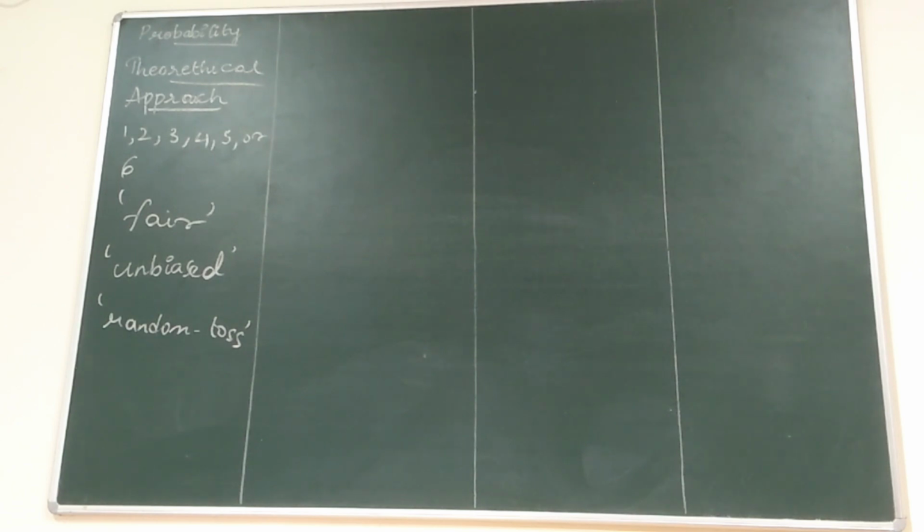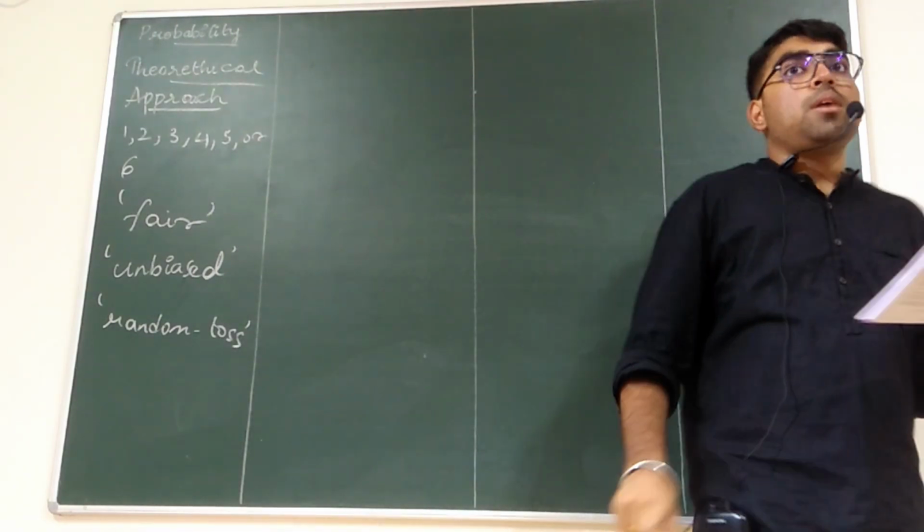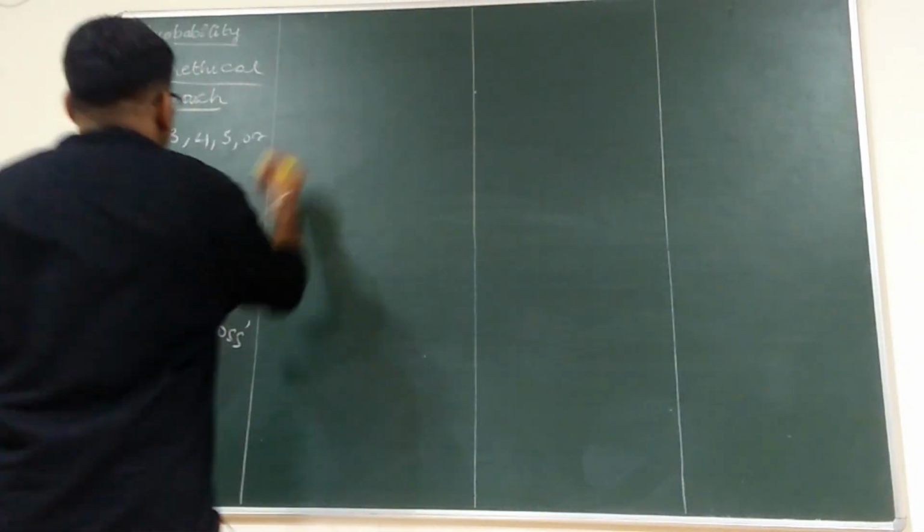Continue whatever I am telling. We'll start with the general formula. This formula is given by Fries, the experimental.